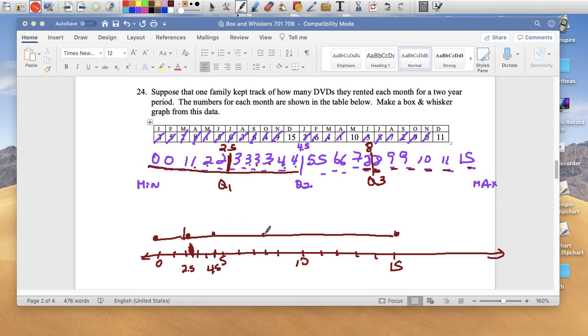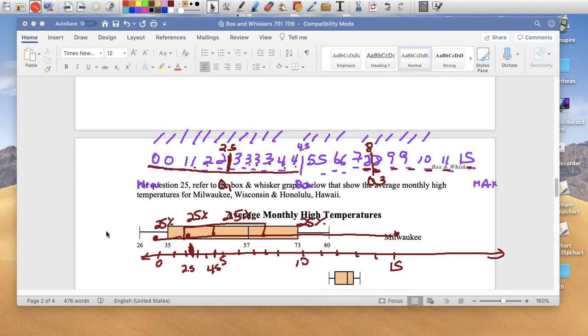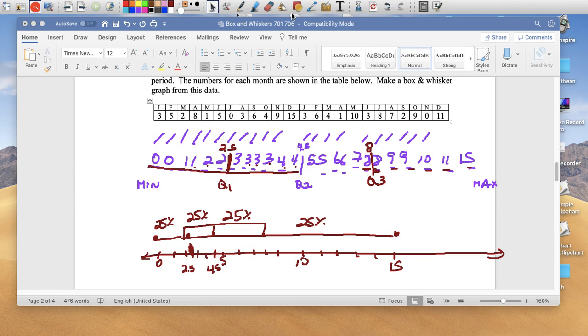There's my box and whisker. Okay, so again, I just like to write this so that I'm used to each section being 25%. And are there any questions based on this? No, there's not. So that's what it looked like. Okay.